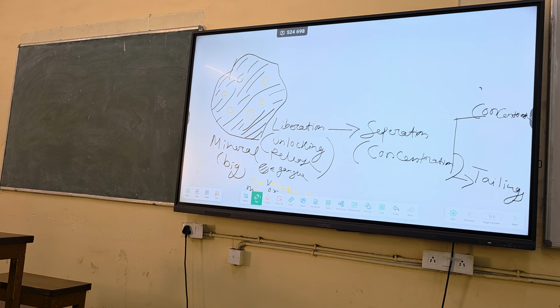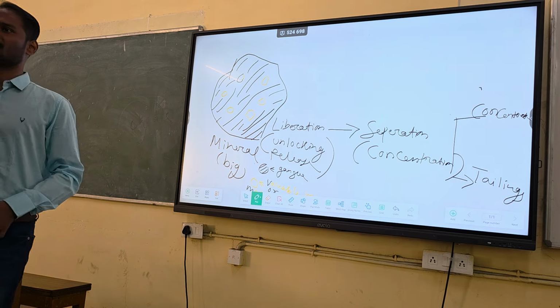Listen carefully. The question may be, why do we need grinding? We need grinding so that we can unlock most of the valuable mineral. The finer the size, the more valuable mineral will liberate out from the gangue. That's why we need grinding. But the problem is what? You have to spend a lot of energy. Grinding is a very energy intensive process. The finer the size you move to, the more money you have to pay, because energy consumption is more in grinding. But crushing energy consumption is less. These are very important points you need to remember.